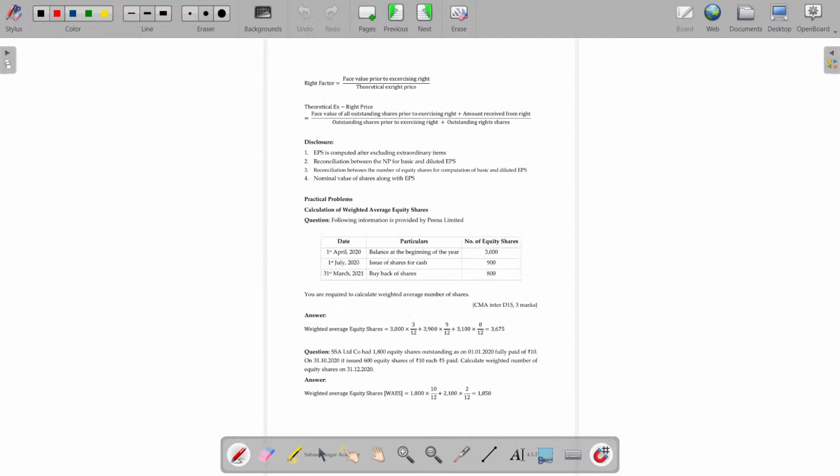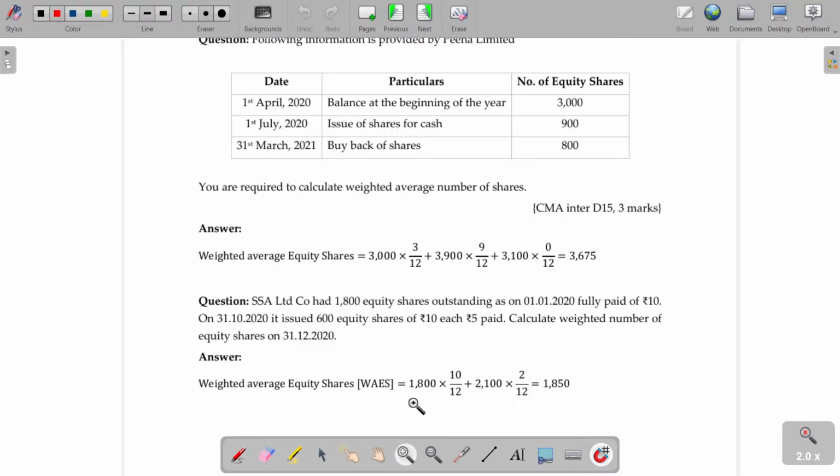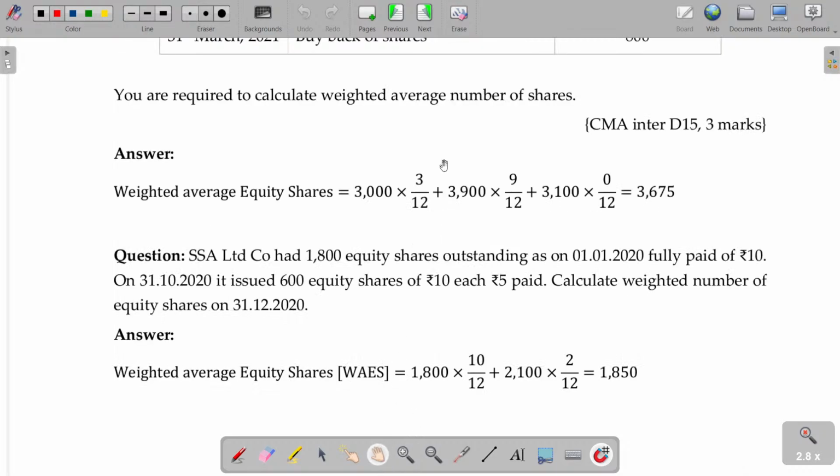So in this case, I am going to solve the illustrations one after another. Later on, I will solve the theory. Okay, let's start with the first question.